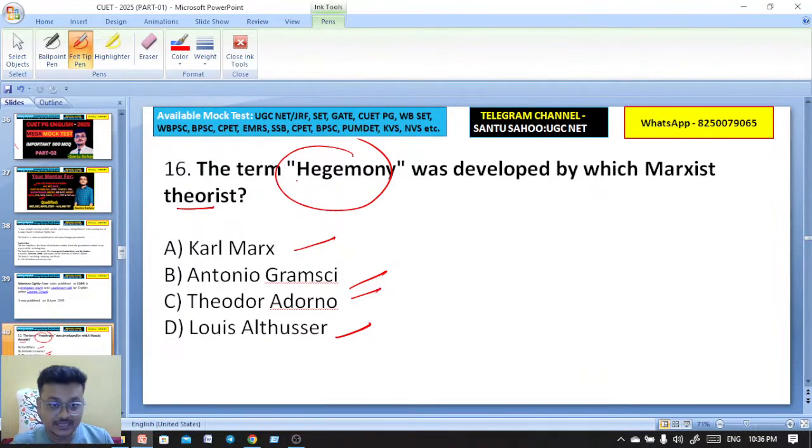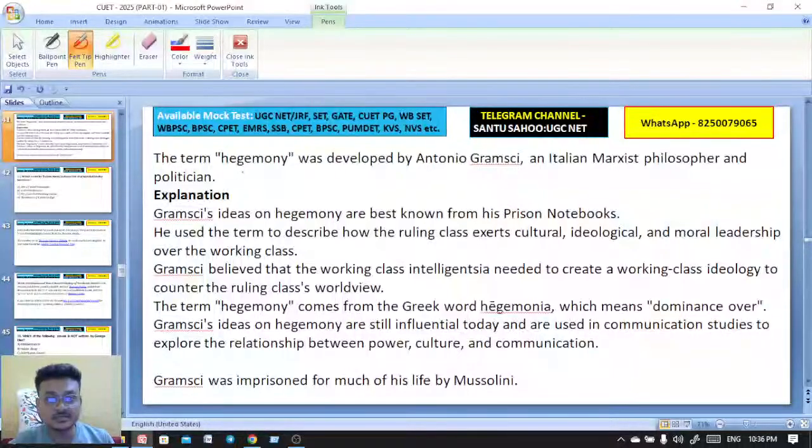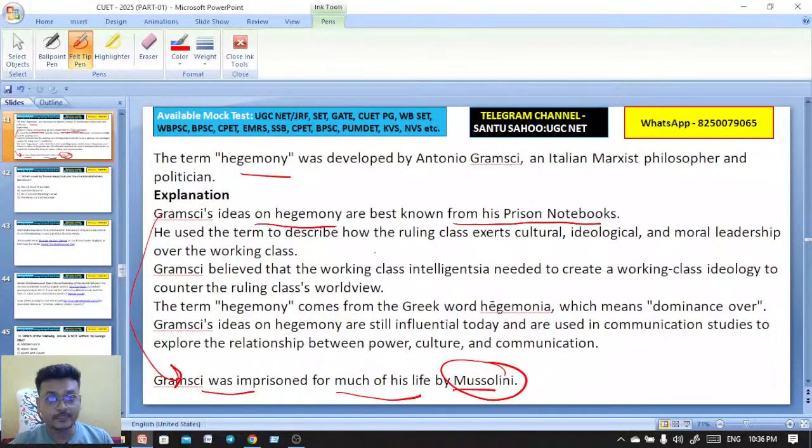Exactly, it's Antonio Gramsci, Nitu. The term hegemony was developed by this Italian Marxist philosopher. His ideas on hegemony are best known from his prison notebooks, and Gramsci was imprisoned by Mussolini for much of his life.